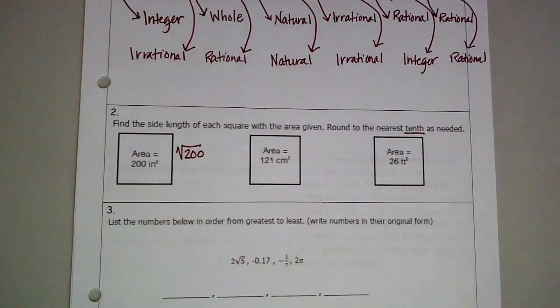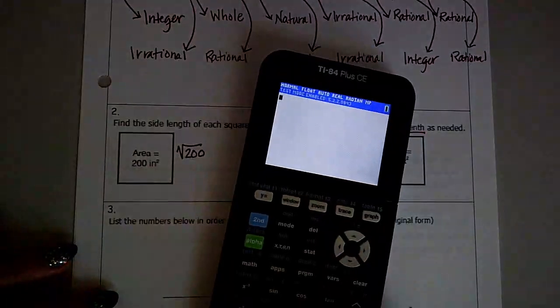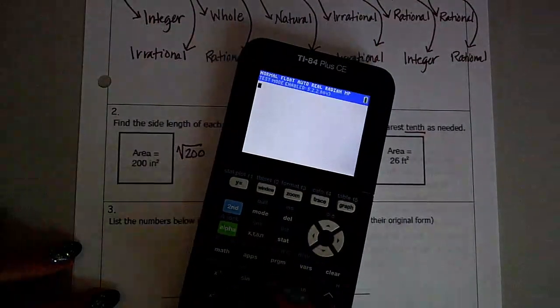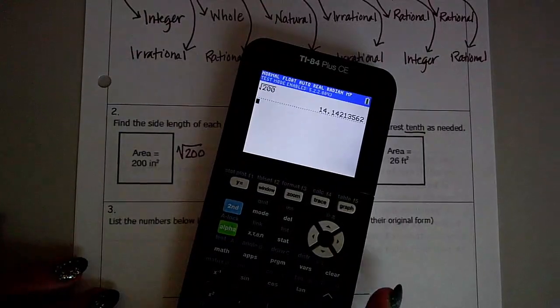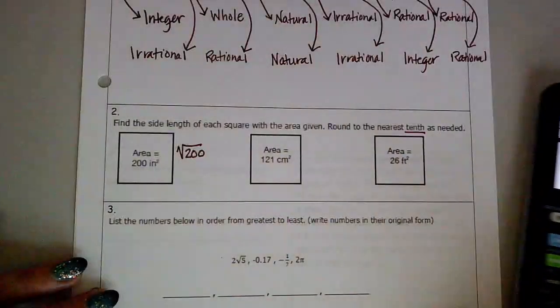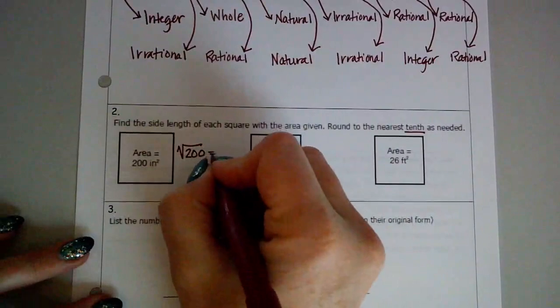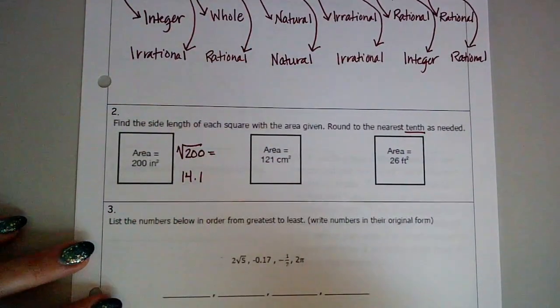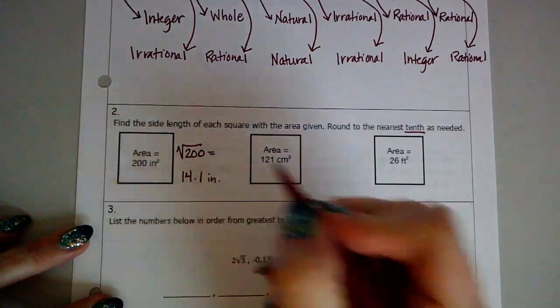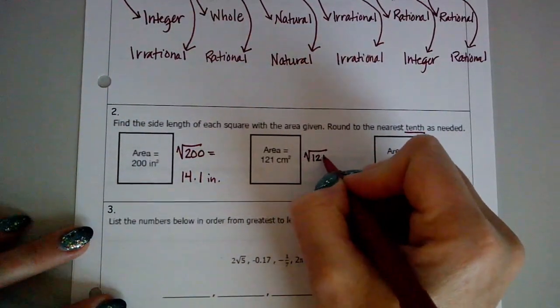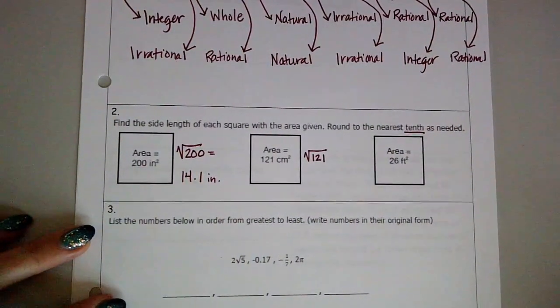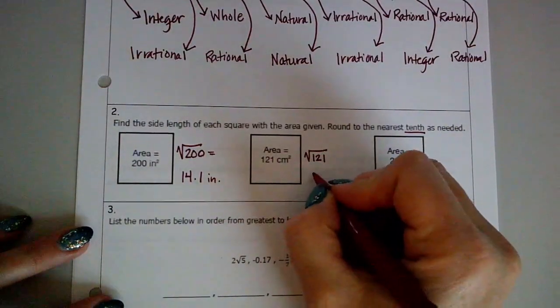Now I have my calculator here, so I'm just going to pull it over, and I am looking at doing the square root of 200, and I get 14.14, so rounding that would simply be 14.1, and that is inches. Next I have 121, so that's the square root of 121. I know that's a perfect square. That's just going to be 11.